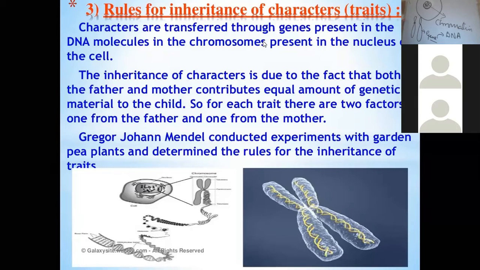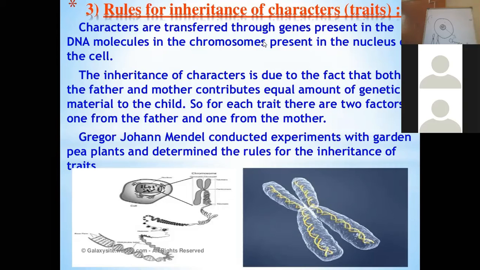And what is gene made up of? It's the functional unit of hereditary which is present on the chromosome. It's composed of DNA. What is DNA? DNA is a molecule, deoxyribonucleic acid, right? So it is this gene which is the unit of hereditary because it is the one which transmits the characteristics from parents to their offspring, right?